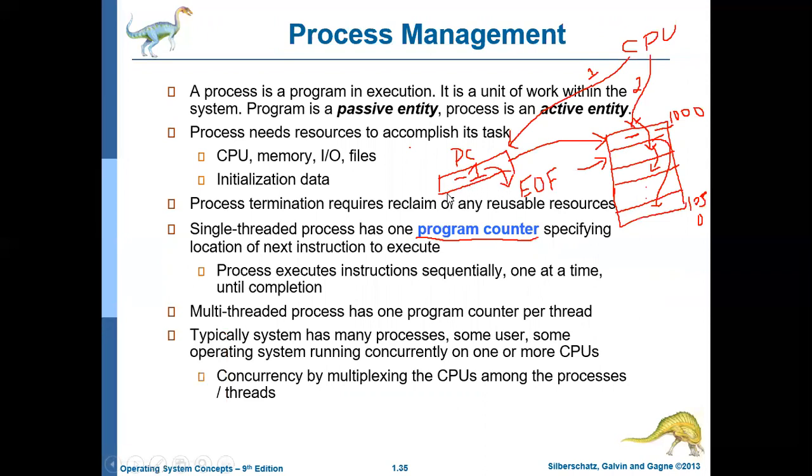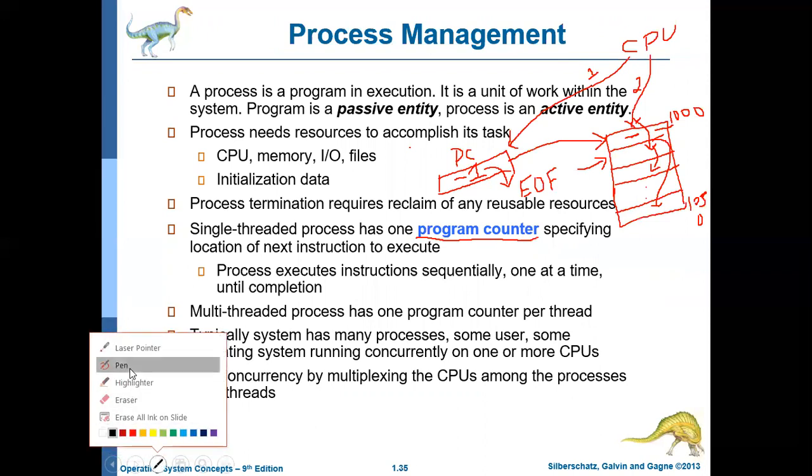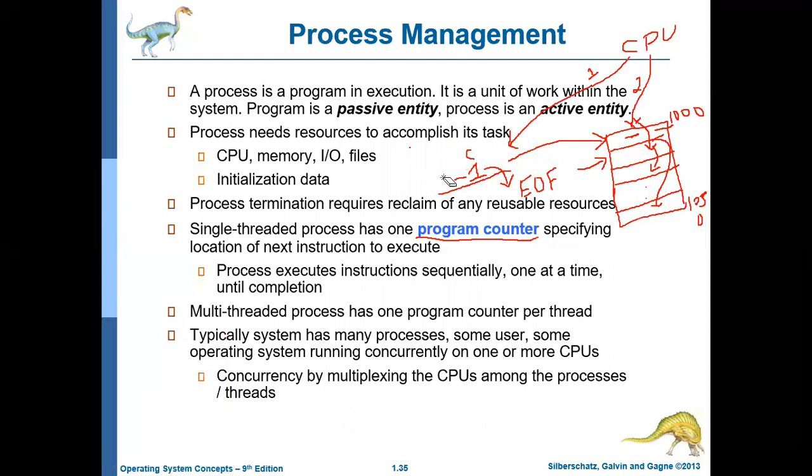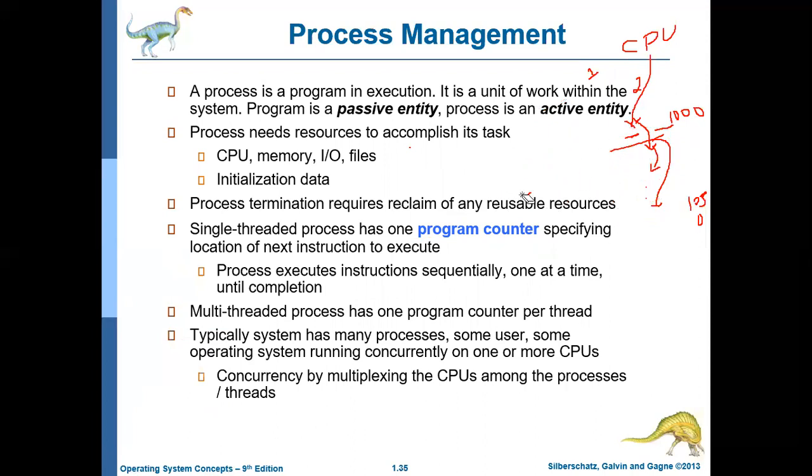Then, normally any program will execute sequentially unless there is a requirement to change the sequence. Sequence in the sense, normally the program will execute one instruction after another. After executing the first instruction, it will execute the second, then third, then fourth, like that. There are certain situations under which the sequence may change, maybe when there is a loop, or a subroutine call, something like that.